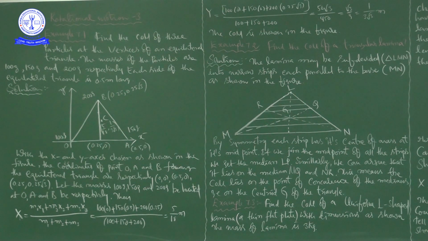And you know, these three particles exist at the vertices of an equilateral triangle. Each side of the equilateral triangle is 0.5 meters long.